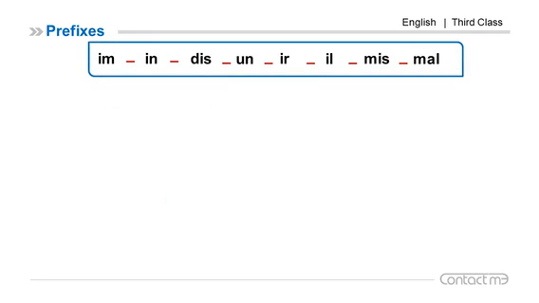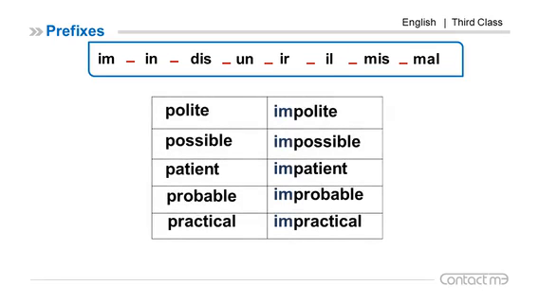Now we have prefixes which give the opposite meaning: IM, IN, DIS, UN, IR, IL, MIS, MAL. First, we have examples of the prefixes IM. Polite, impolite. Possible, impossible. Patient, impatient.